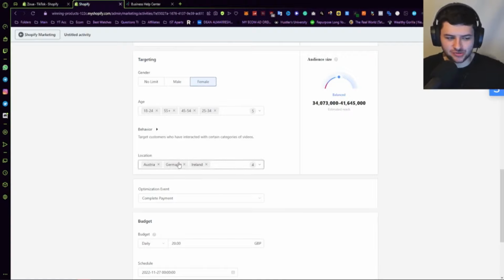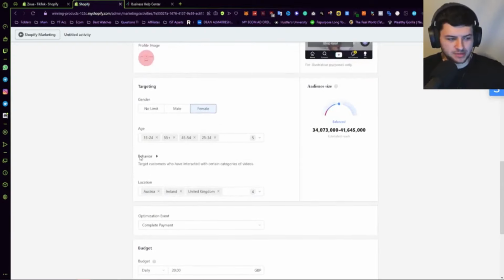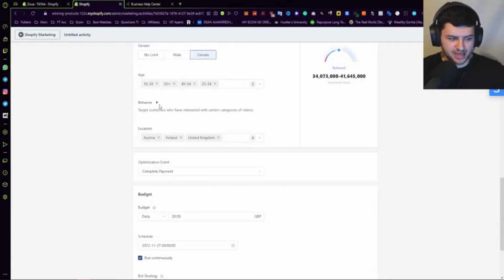I'm going to select these countries over here. I know that they speak really good English, and I know that Ireland is also pretty close to the UK as well. So we have Austria, Germany, Ireland, and UK. I'd recommend narrowing that down to one country at the start to test it out. That's recommended. So now we've basically optimized our ad, unless you want to change the behavior section.